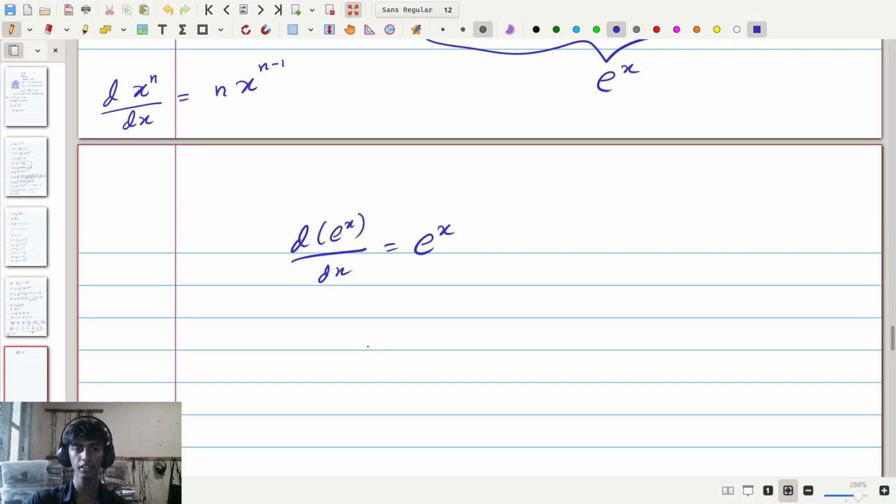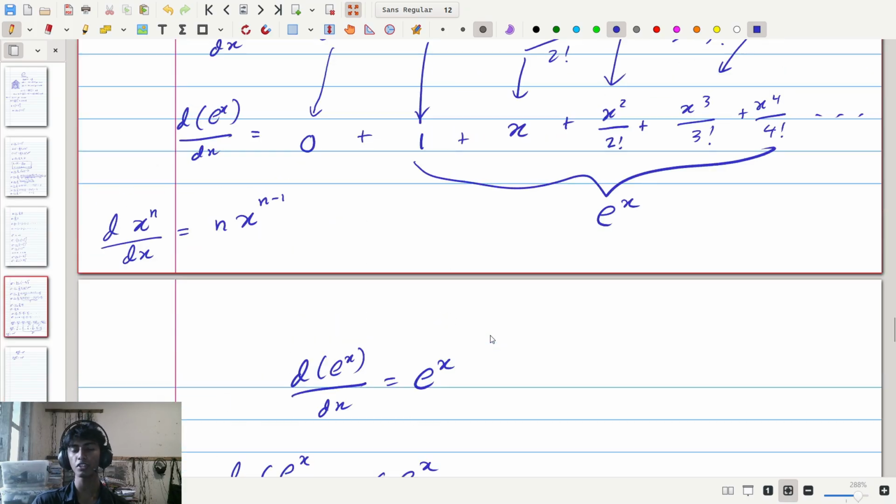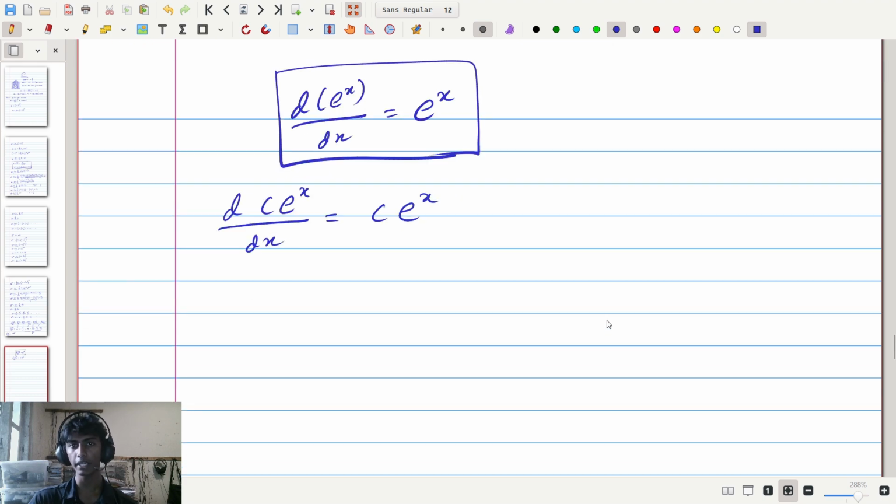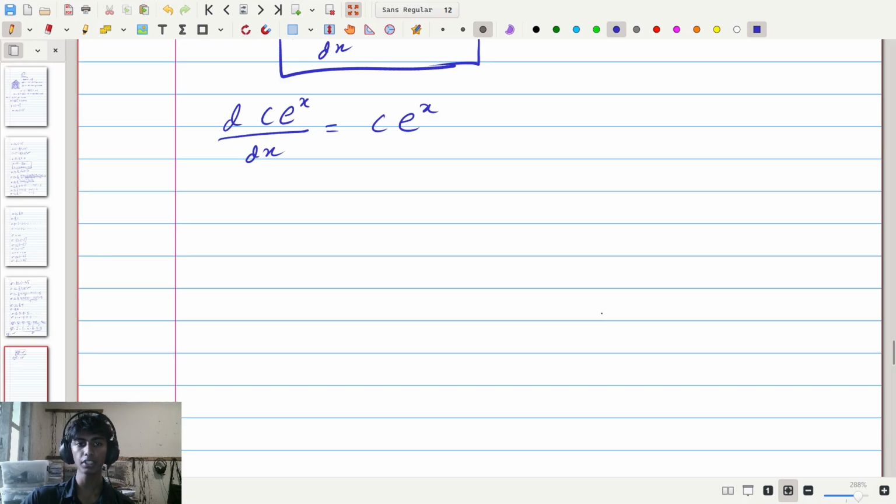Of course, in general, the derivative of some constant times e to the power of x dx is equal to itself, a constant times e to the power of x, but e to the power of x on its own is the special thing that's happening here. The derivative of e to the power of x is e to the power of x. This is another one of the special properties of the value e. There are a bunch more which I cannot cover in this video because this video is already getting too long. I will mention another one of them which I really like, and we will conclude this video.